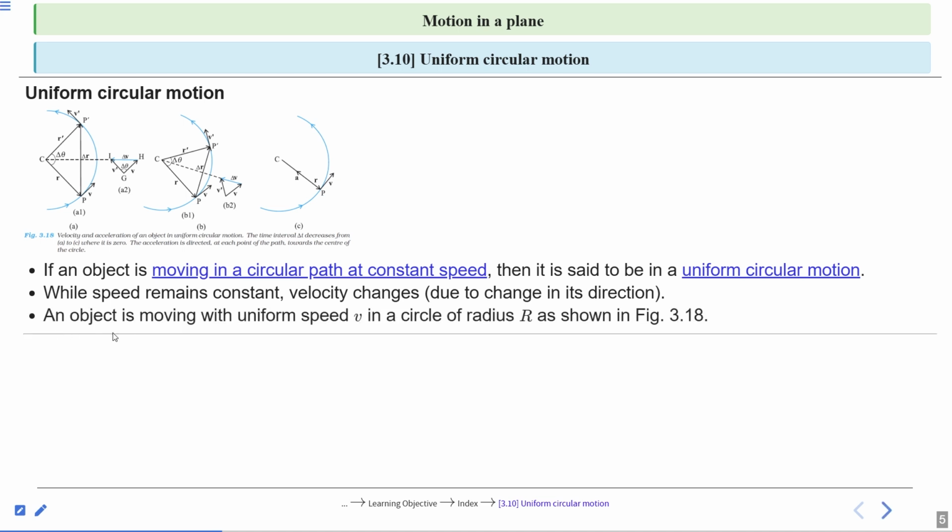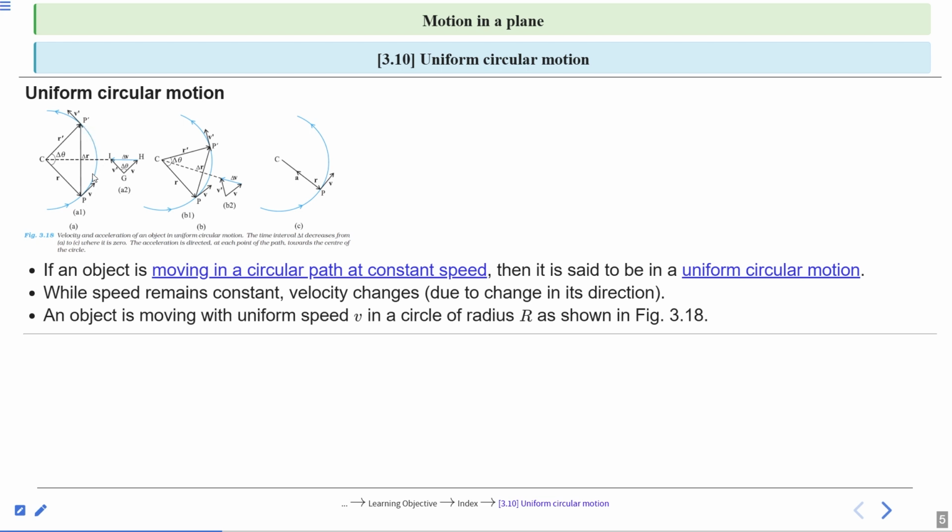Suppose an object is moving with uniform speed v in a circle of radius r, as shown in figure 3.18. Look at figure 3.18. The speed of the object is v, and this object follows a circular path from point P to point P prime.